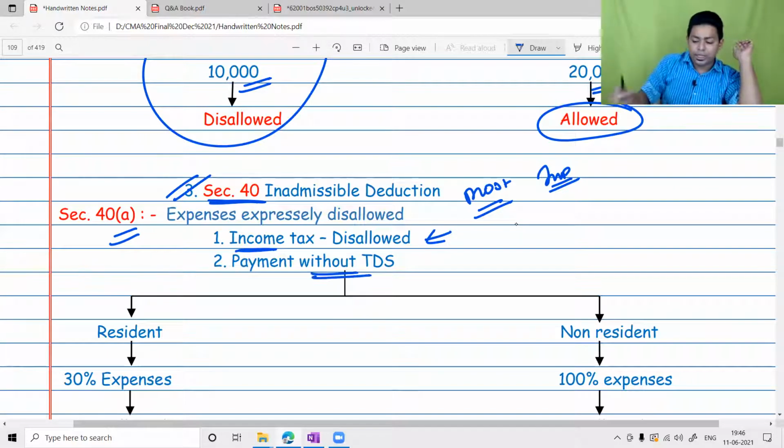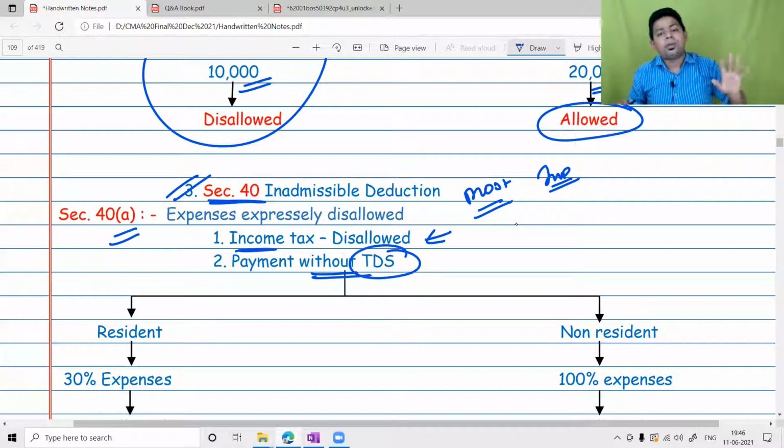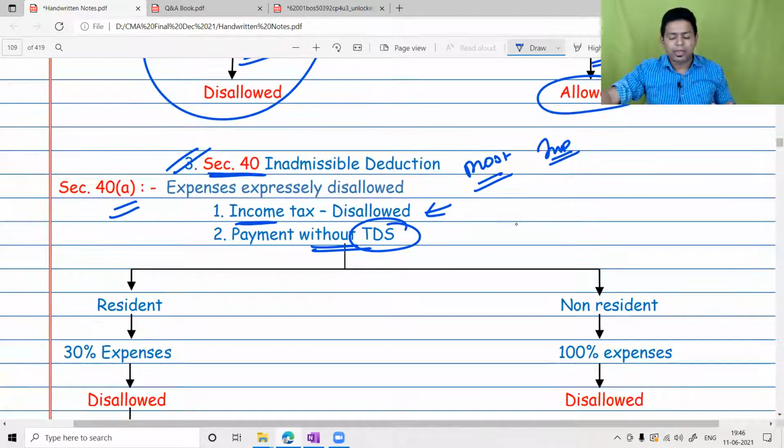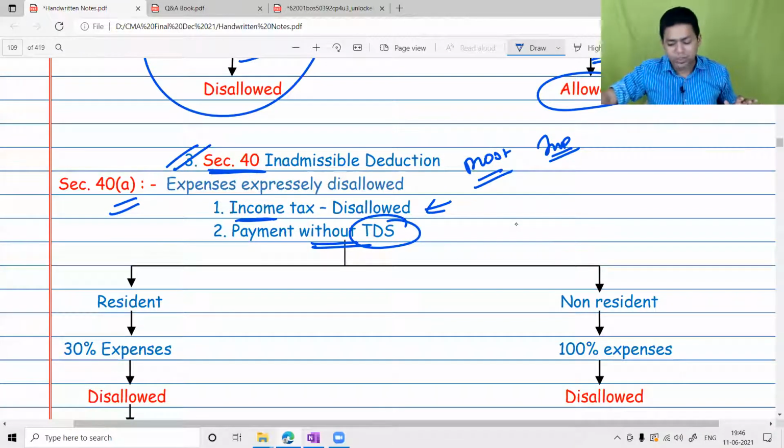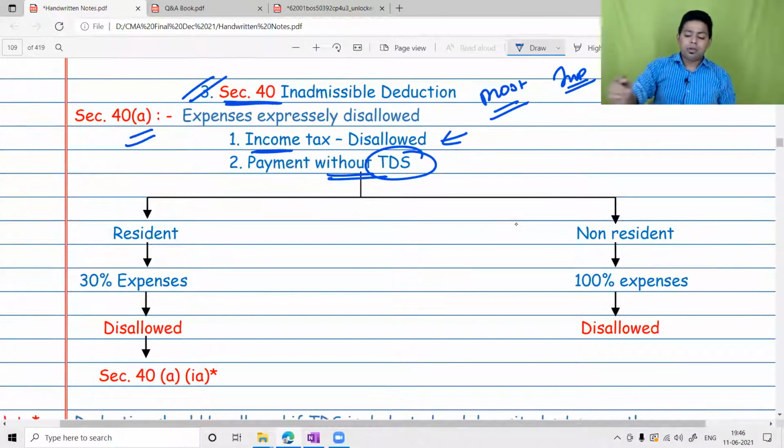Payment made without TDS. TDS is a mandatory compliance that every assessee has to follow. TDS is the chapter through which income tax department secures the recovery of the tax, and therefore government says TDS provision should be taken very seriously. Okay, and whenever you make payment to the resident without TDS, government says okay, that is also default, but we can capture the resident. It's not out of our control. So we will try to punish you, we will disallow, but not 100% amount. We will disallow only 30% of the expenditure.